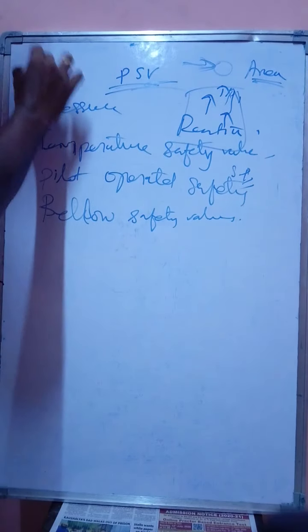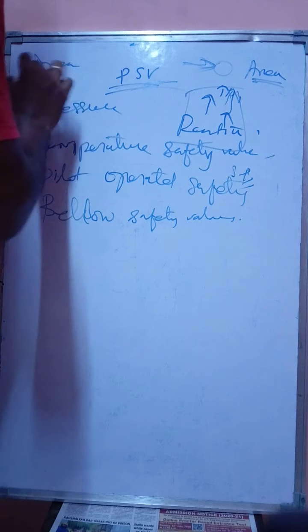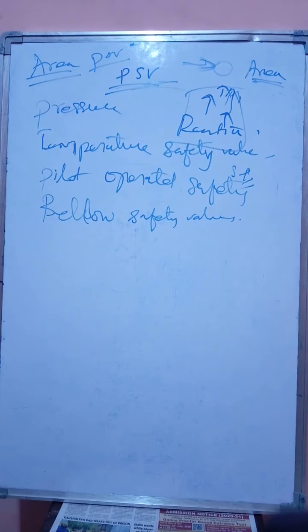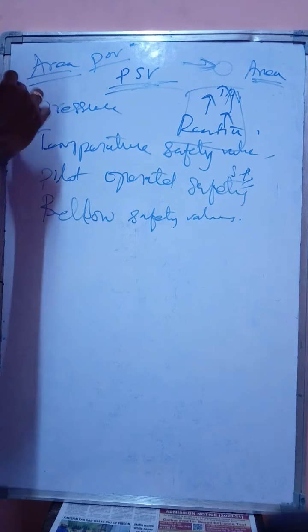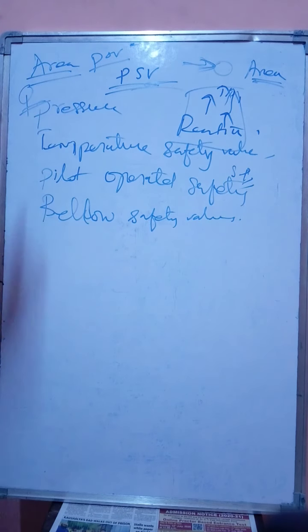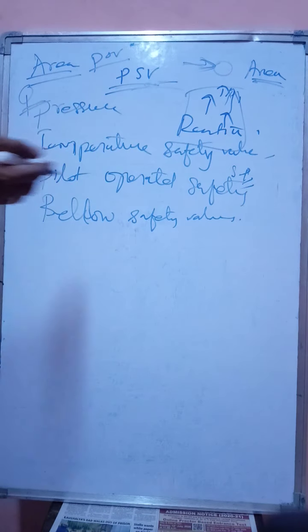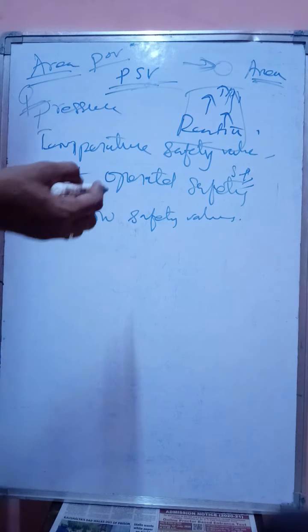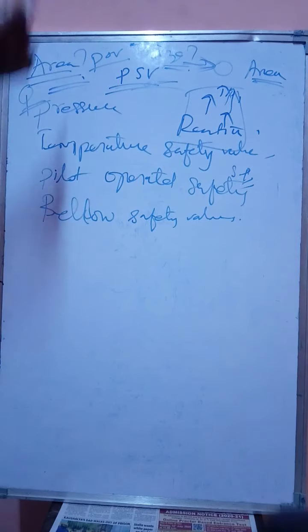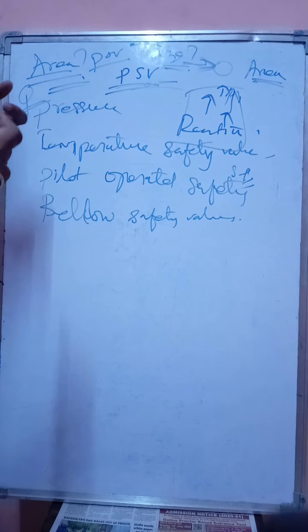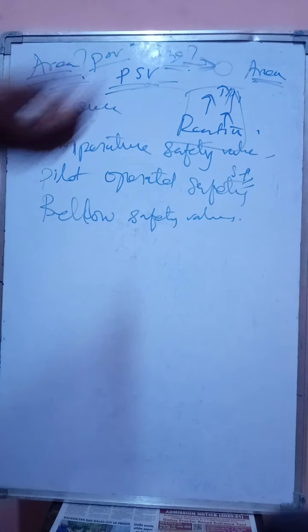How to calculate the area of the PSV, and what is the heat load available in the vessel or wherever we are going to mount that PSV? Those things we are going to calculate: the size of the PSV, mainly size and area. So these two things, how to calculate them. What are the conditions needed to calculate it, that we will see.